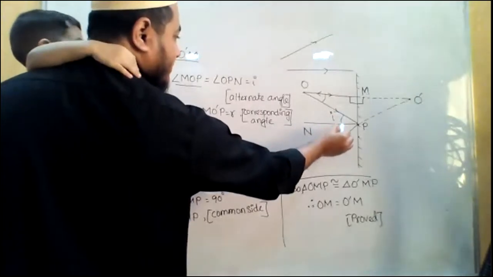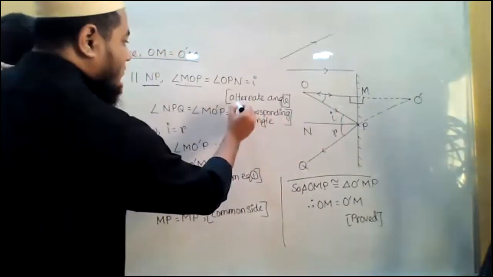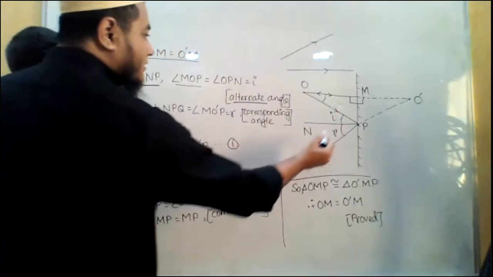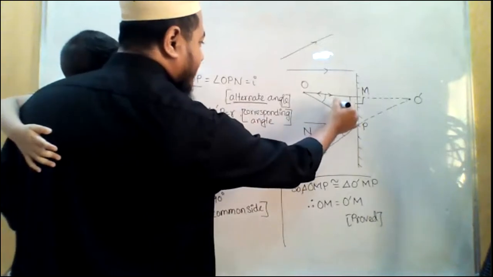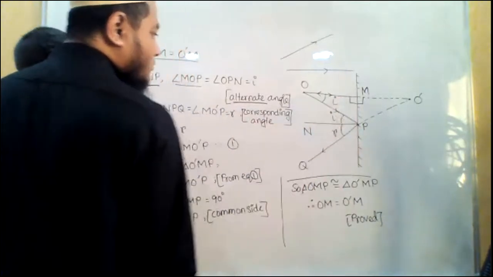So this angle and this angle will be equal to each other. Why? Because they are alternate angles. So as this angle is I, I can write I here because this is also equal to I.